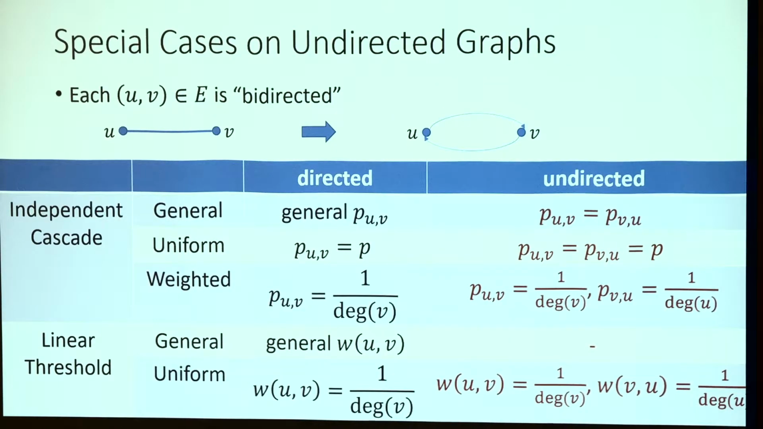So when we try to adapt the linear threshold model and the independent cascade model to the undirected case, the adaptation is very natural. Firstly, each edge is bidirected, represented as 2 antiparallel edges. And all these models just extend to the undirected case in their natural ways. One thing I need to point out is that people don't normally consider the general linear threshold model for undirected graphs. That's why I put a dash here. So if we are doing an undirected graph for the linear threshold model, we automatically assume that we are doing the uniform linear threshold model, such that the weight is 1 over the degree.